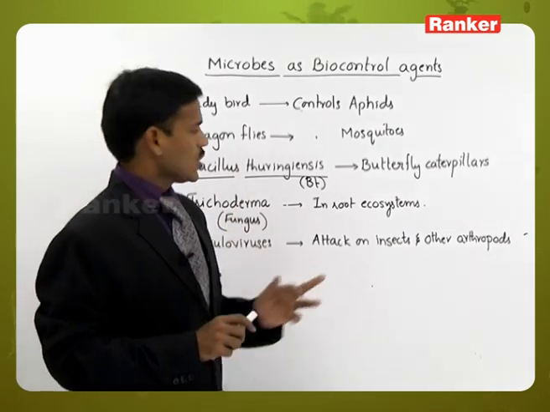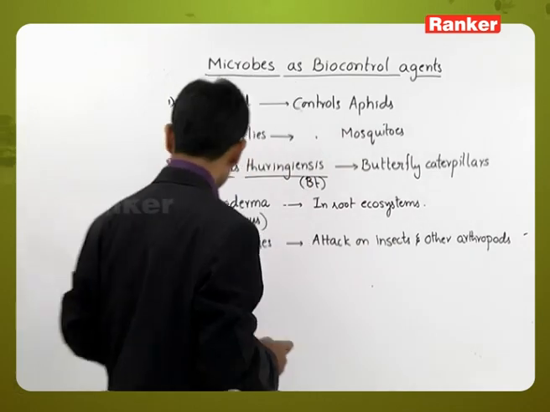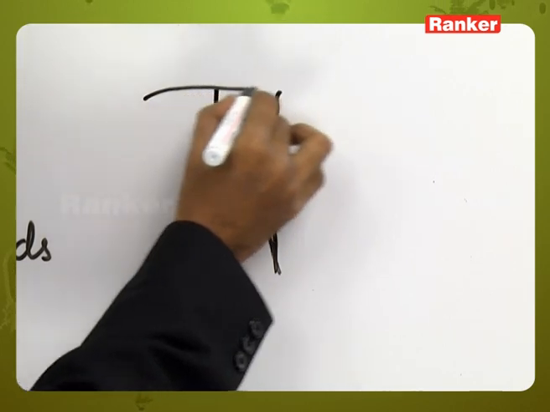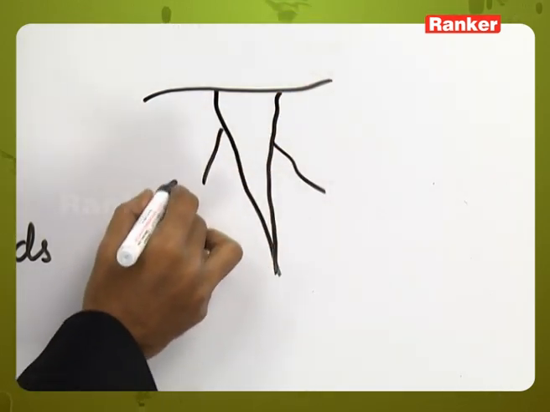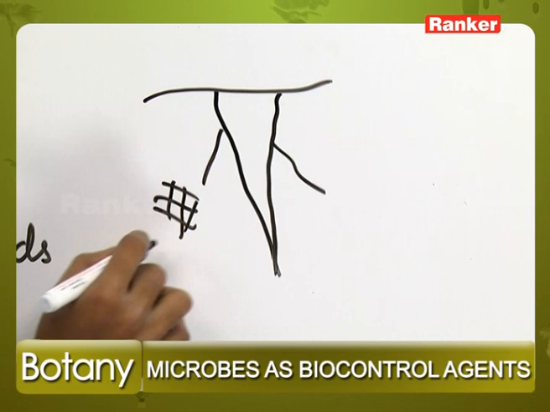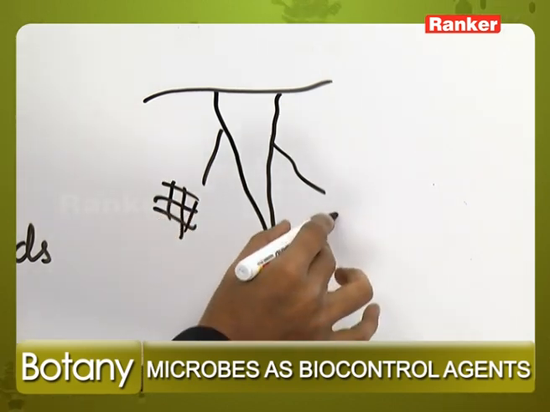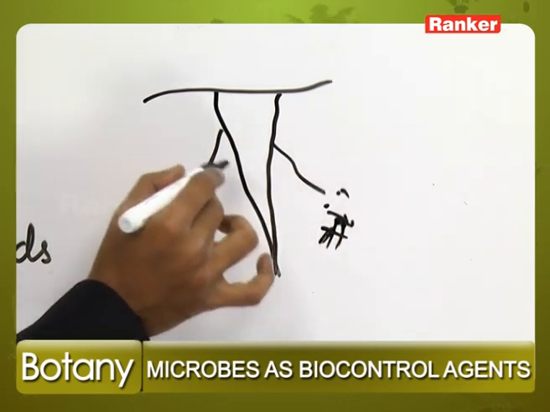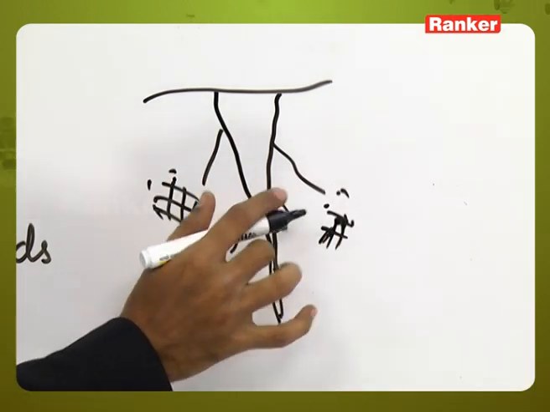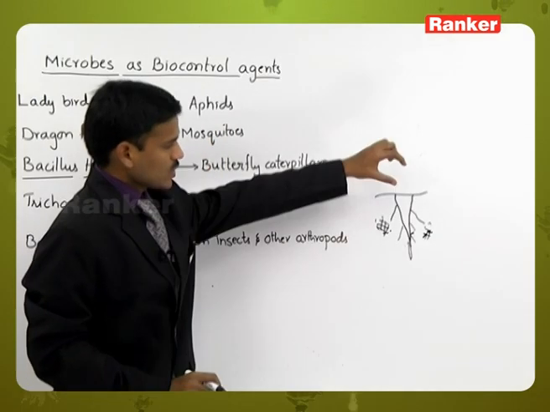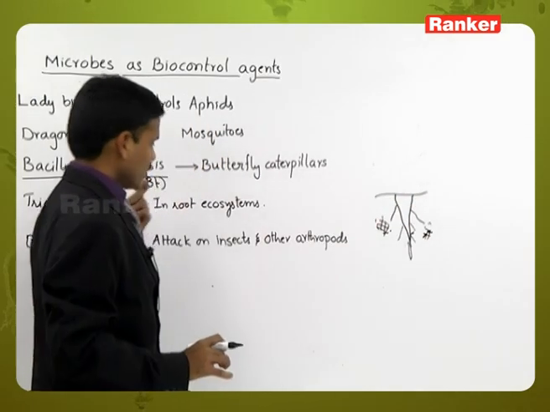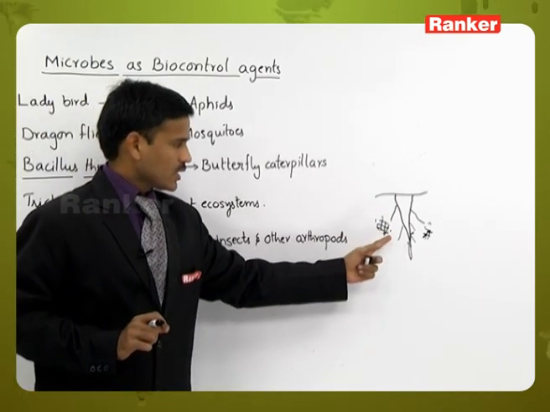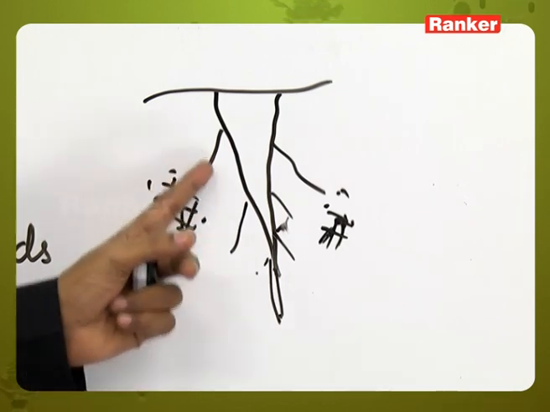It grows in the root ecosystem, that is, in the soil near the root system.